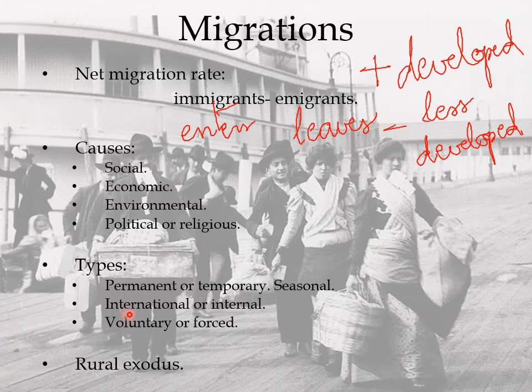Then it can also be international when they move to a different country, or internal when they move inside their own country. And it can be voluntary when they decide to move, or forced when they haven't decided to move but they are forced to do it for a war or for some other reason. The rural exodus is the movement of people from the countryside to the city. It's an example of internal migration.